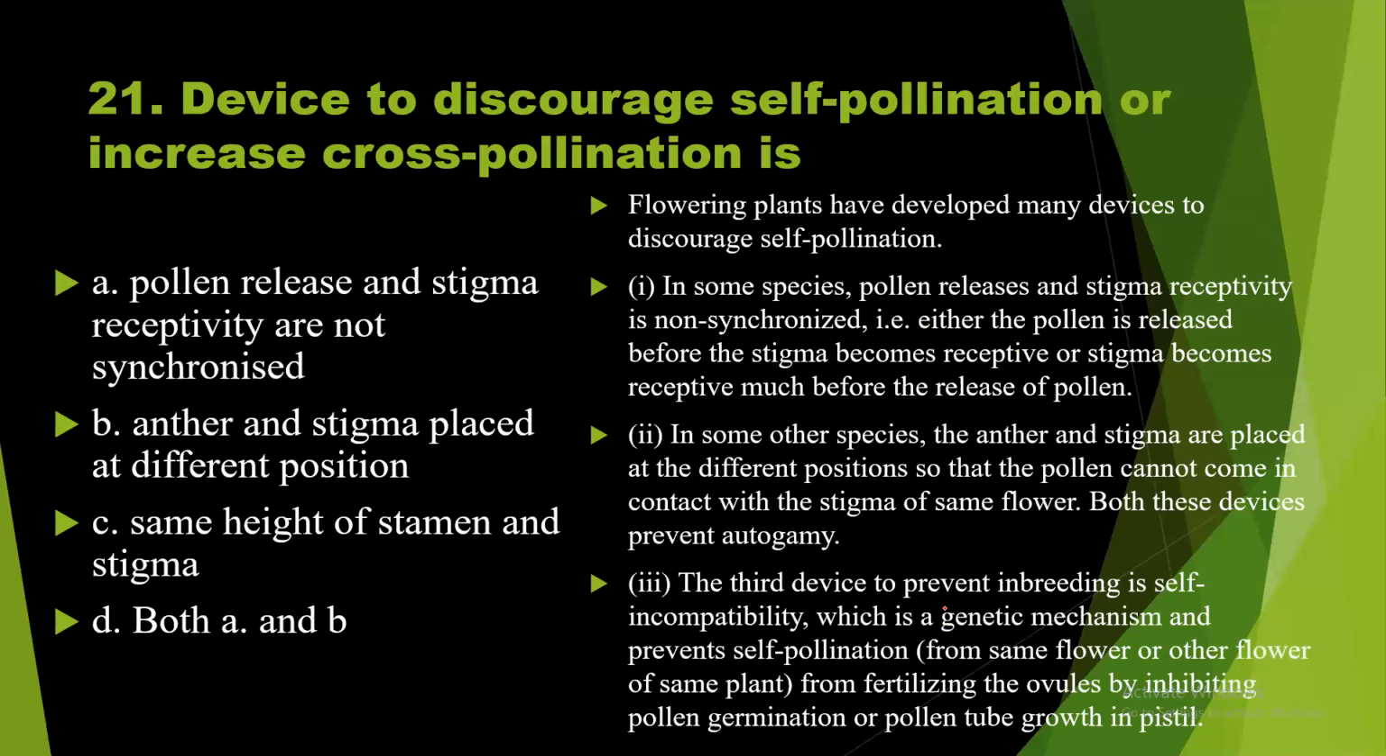The third device to prevent inbreeding is self-incompatibility. It is not given here, which is a genetic mechanism and prevents self-pollination from the same flower or the flower of the same plant. There is no chance for fertilization, as it prevents fertilizing the ovules by inhibiting the pollen germination or pollen tube growth in the style. So the answer is option D.